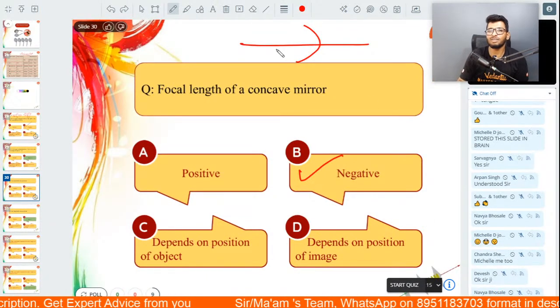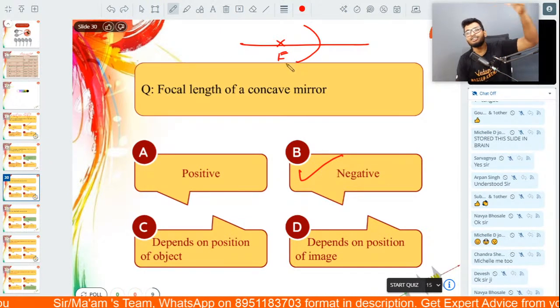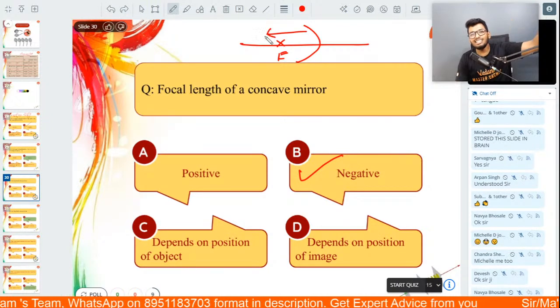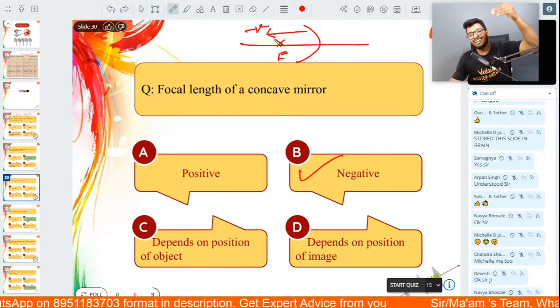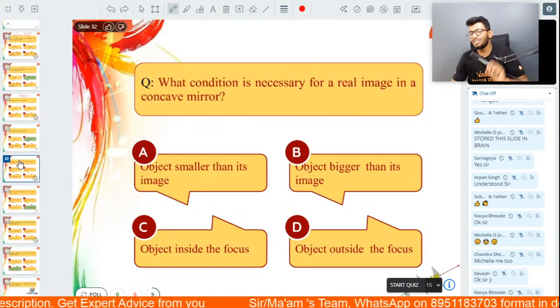Exactly. It's going to be negative because the focal length of a concave mirror lies in front of the mirror, and all distance in front of the mirror is negative. So focal length will also be negative. But why this confusion? Third one.